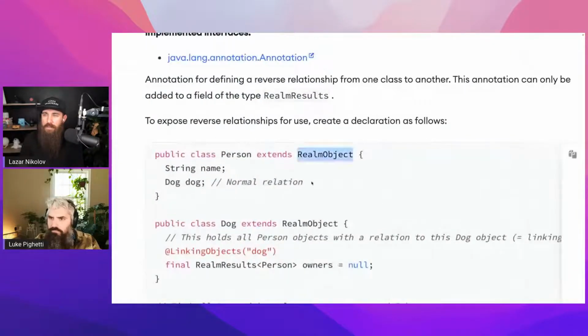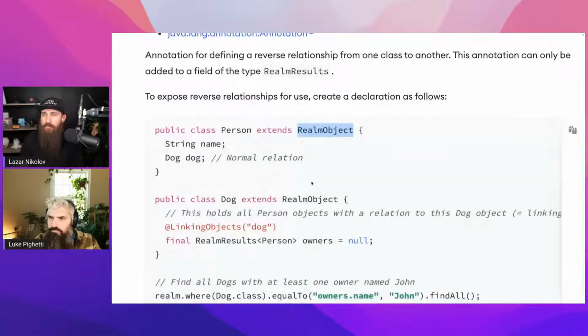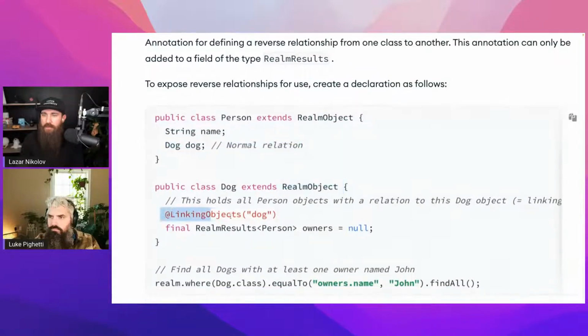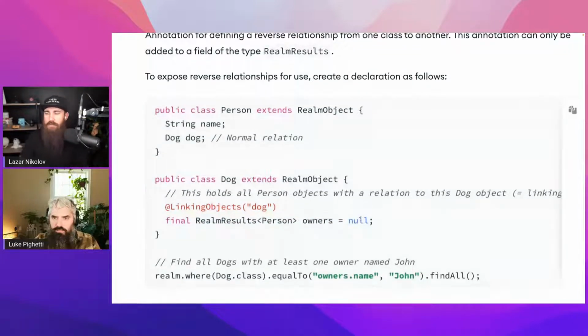There's the extends as well. There's a person. It has a dog. The dog also extends that, and it has the linking objects of the dog. Realm users. Linking Person objects. Okay. So this is what we need to do basically, right? But these are extending the realm object instead of being annotated with that.